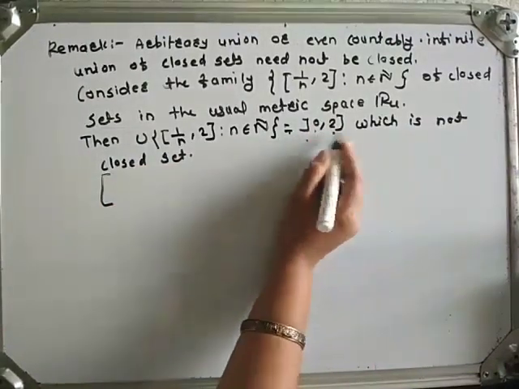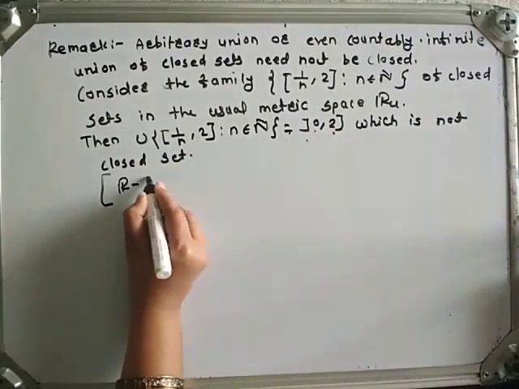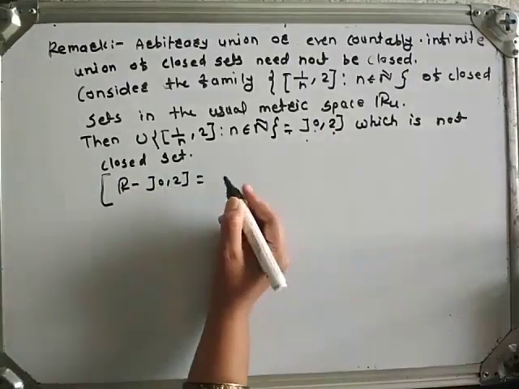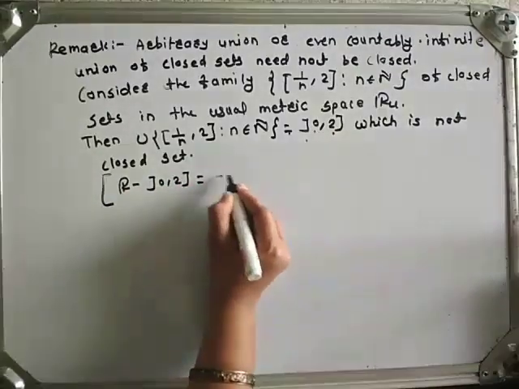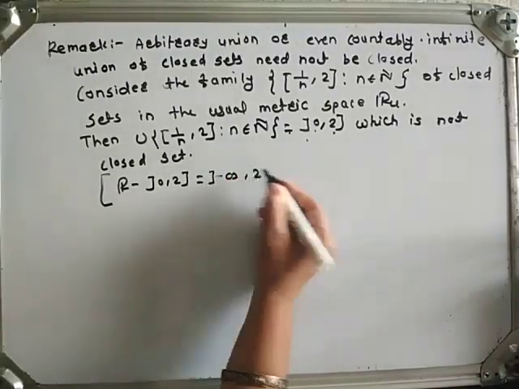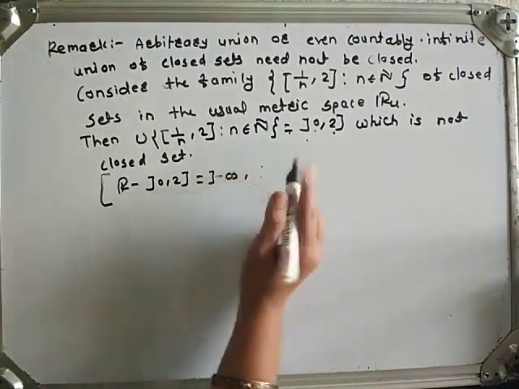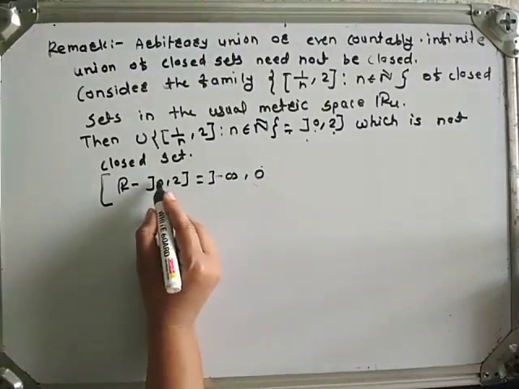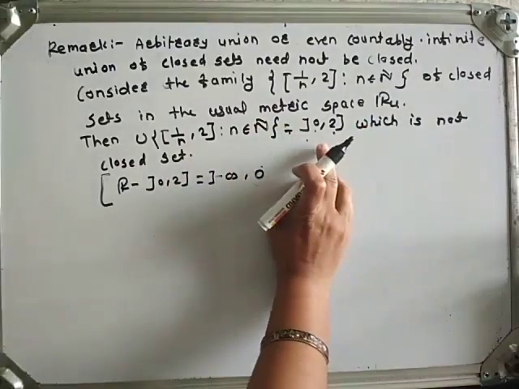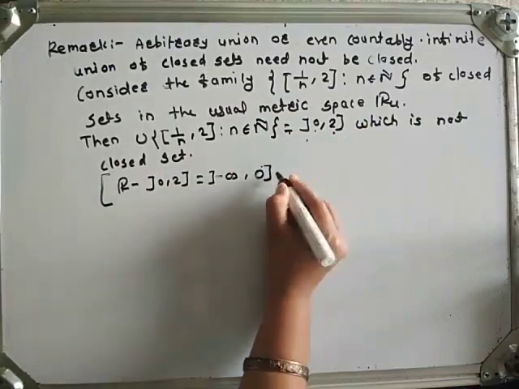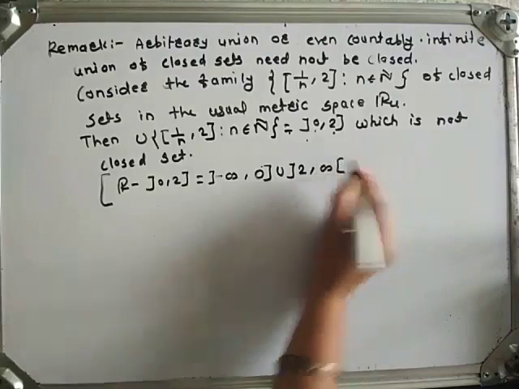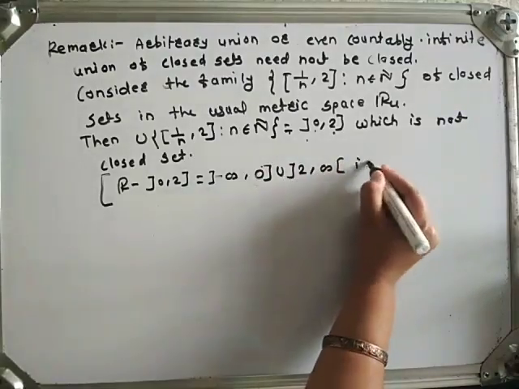Because its complement, that is R minus (0, 2], which equals (minus infinity, 0] union (2, infinity), closed at 0, because 0 is not included in this interval, therefore 0 must be included in its complement. And this set is not open.